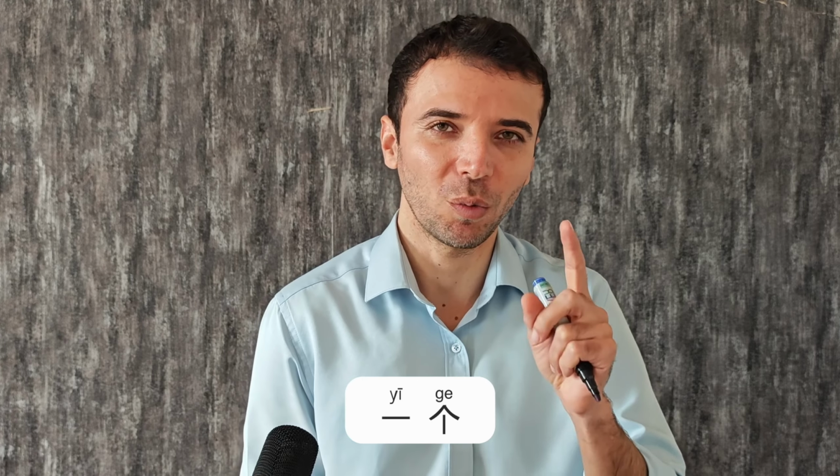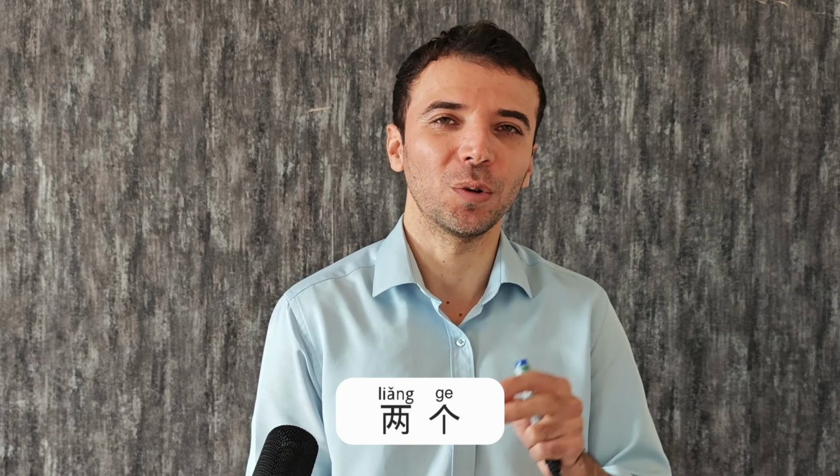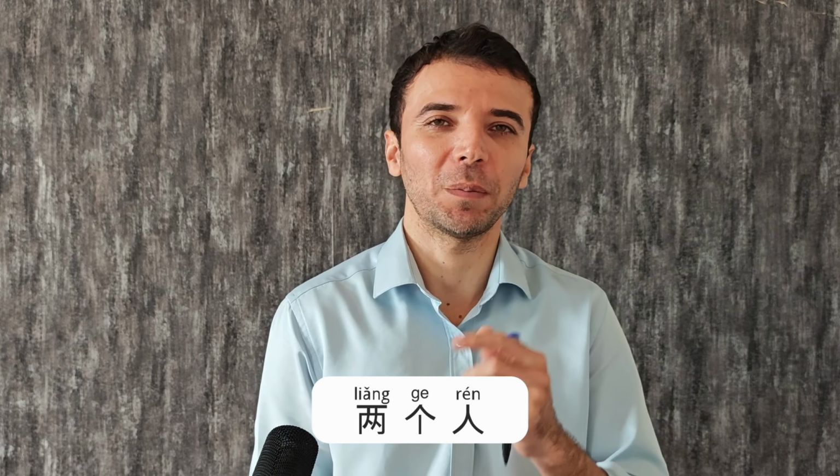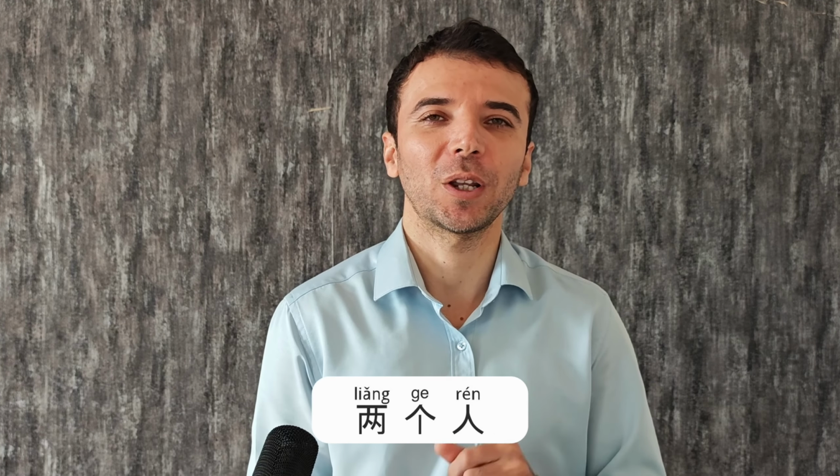For example, 2 years, 2 people, 2 cars. For example, 一个 means one. You cannot say 二个. We have to say 两个, two. And 三个, 一个,两个,三个. Okay? If you want to say 2 people, we have to say 两个人. Okay? 2 people. We cannot say 二个人. No, 两个人. So let's write it again.